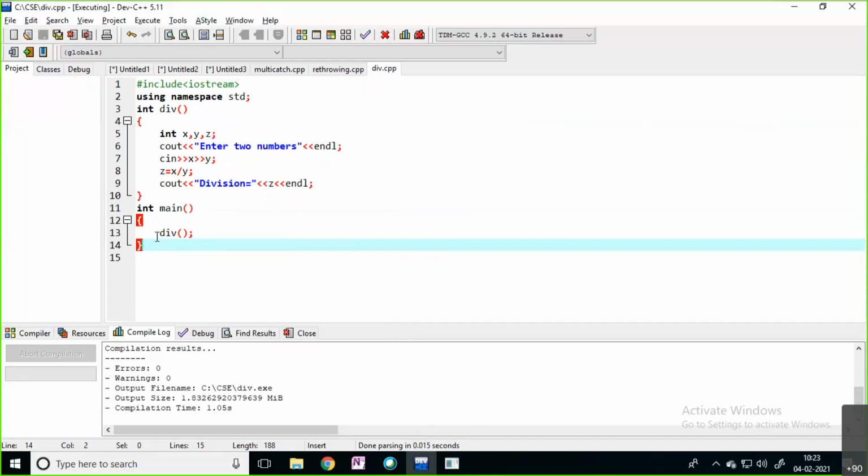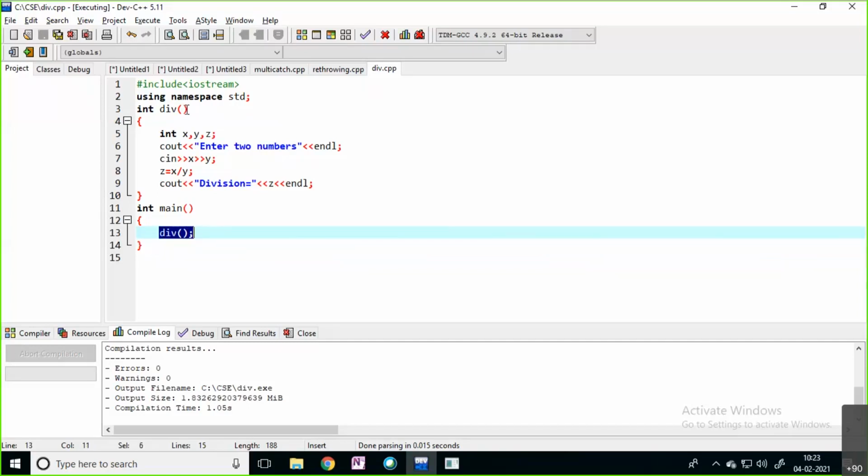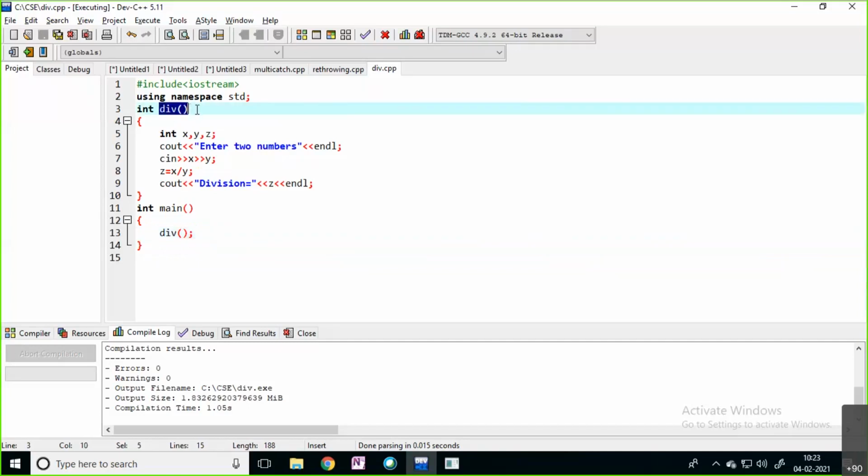After calling the main function, as a programmer, you need to call your function. Compiler doesn't know about your particular function. If you are writing some user-defined functions, the user has to call those functions and use them. To call your user-defined function, we have a simple syntax: function name with parentheses. If this function is expecting any parameters, you need to pass those parameters while calling that particular function. But this function is not expecting any parameters, so simply you are calling that function.